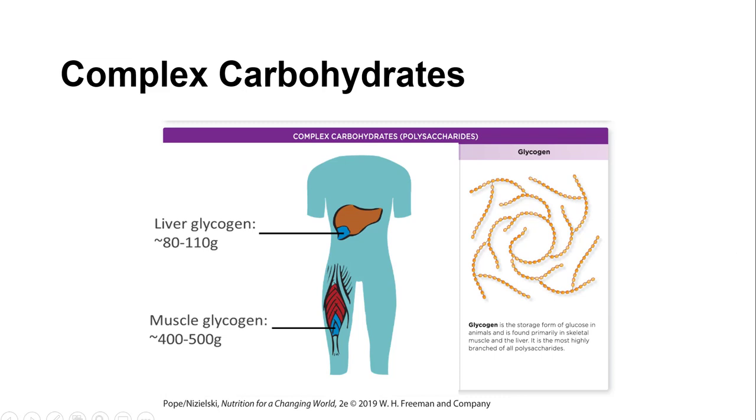You likely are familiar with this as our storage of glucose in the body. Glycogen is made by all animals. However, we do not consume glycogen from animals. Once the animal dies, the glycogen is degraded. So in humans, glycogen is simply a storage of glucose. We don't eat it. Each of those little yellow polygons, as I mentioned, are glucose molecules. So you can see how highly complex this is.